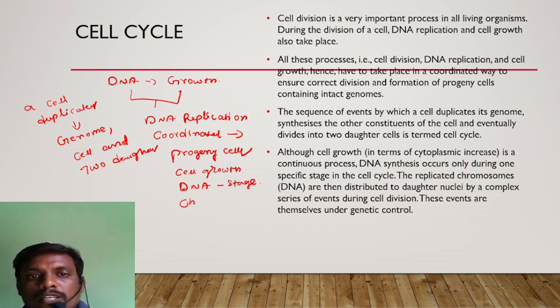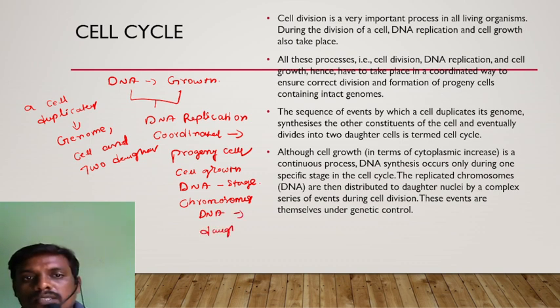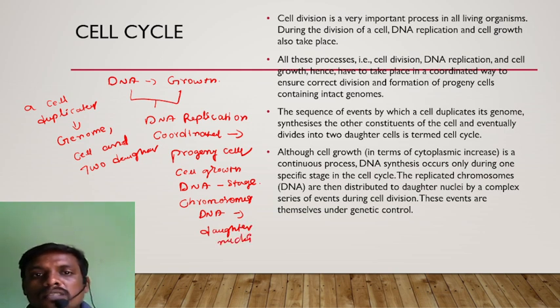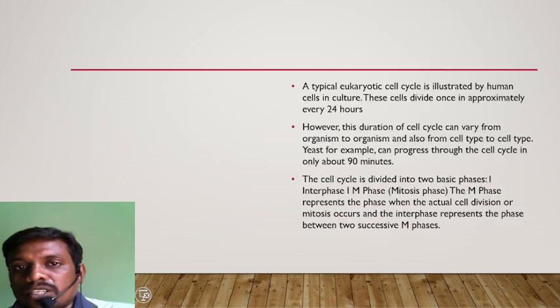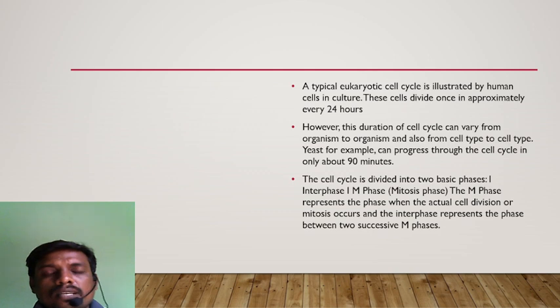Here, the replicated DNA that is present in the chromosomes is then distributed to the daughter cells, or daughter nuclei. The cells contain nuclei formed by a complex series of events during cell division. These events are themselves under genetic control.